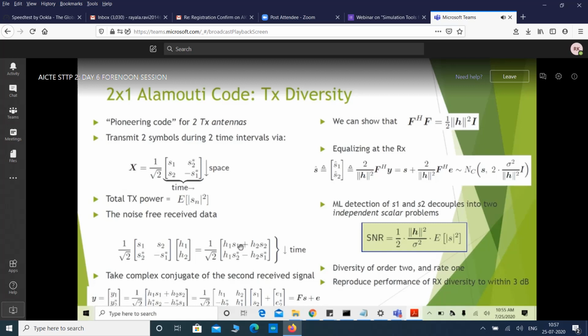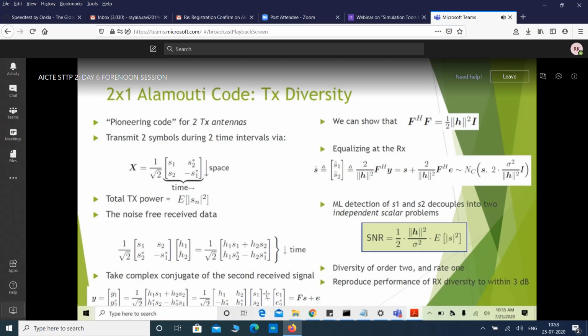In that case, the first row will not change, and the second row will be h1 conjugate s2 minus h2 conjugate s1. If we again decouple this into channel and symbols, we get this. This is the effective channel matrix, and S1 and S2 are our transmitted symbols.